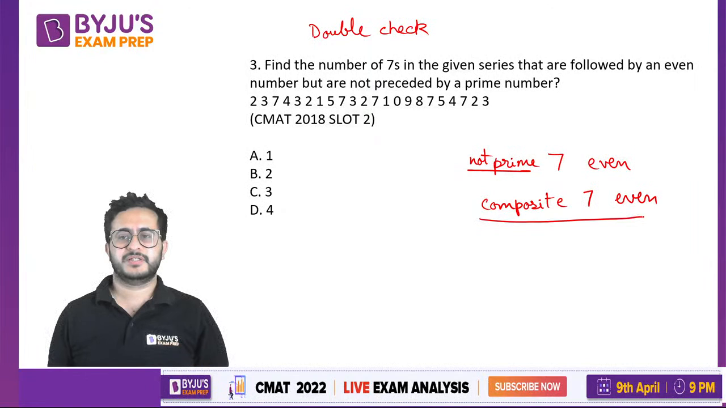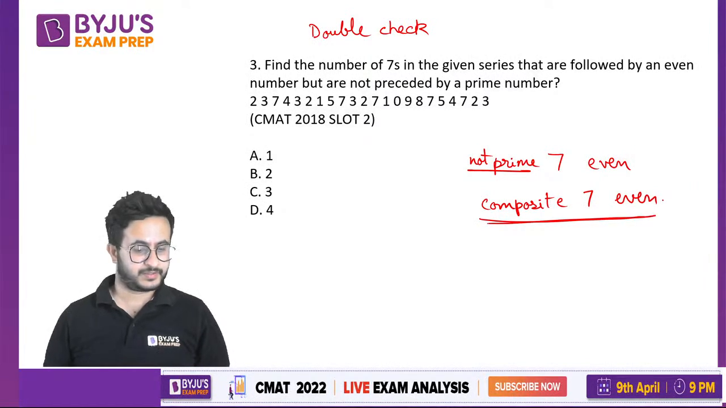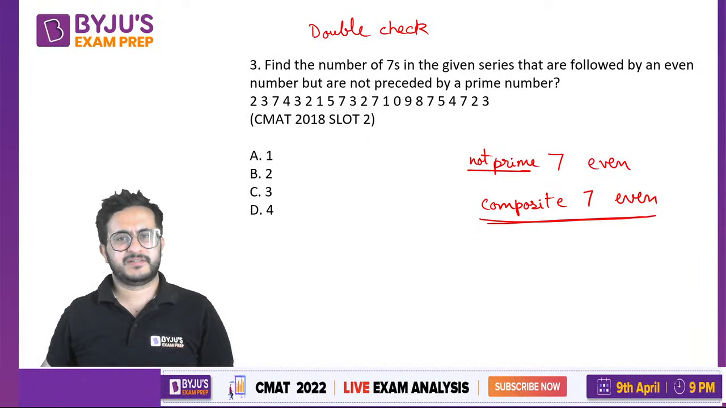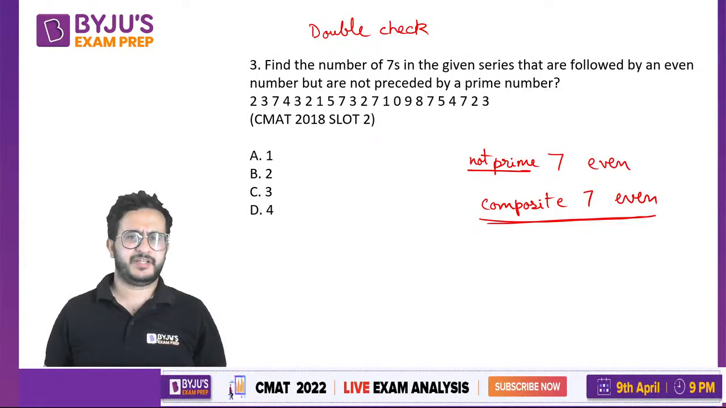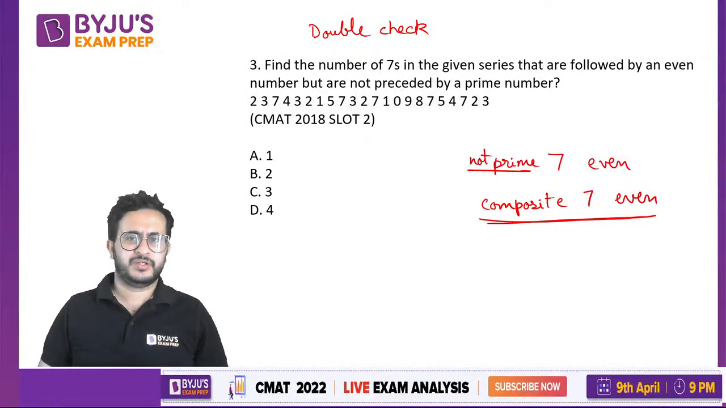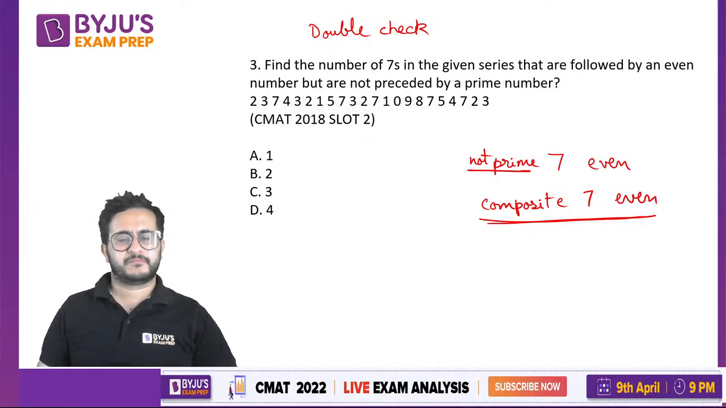So this should be the sequence of 3 things. This is one of the kind of questions which is asked very often, that count 7 or count 9, those kind of things.